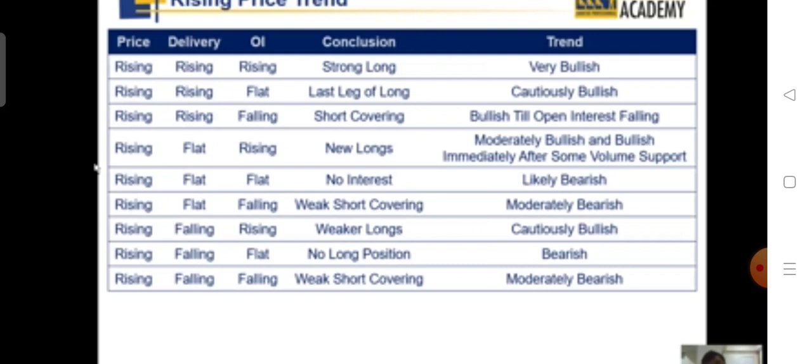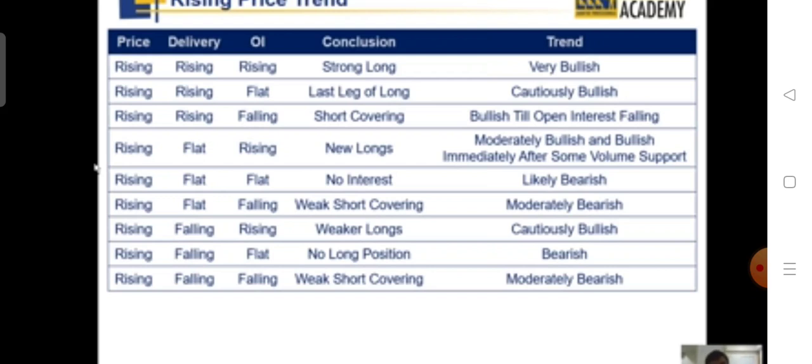Now price rising, delivery has fallen and open interest has gone up. That means not many people are comfortable taking the stock delivered at the end of the day, but people are taking positions in derivatives. It is long, but there are weaker longs. You need to be cautious. Until people take delivery in the cash market, it is not a confirmation.